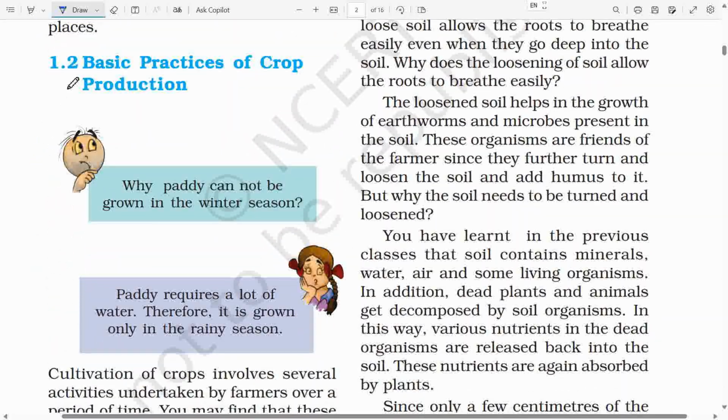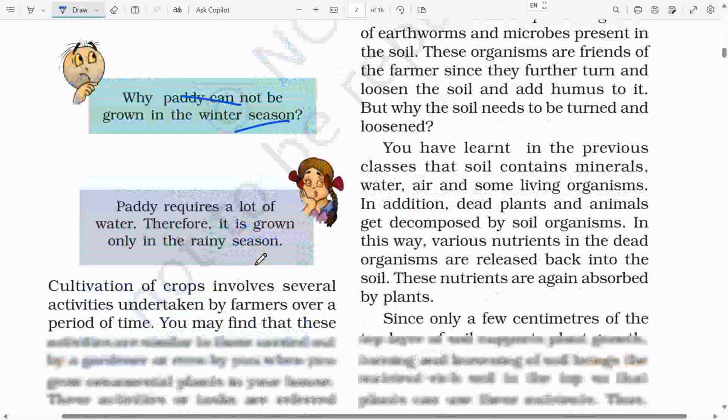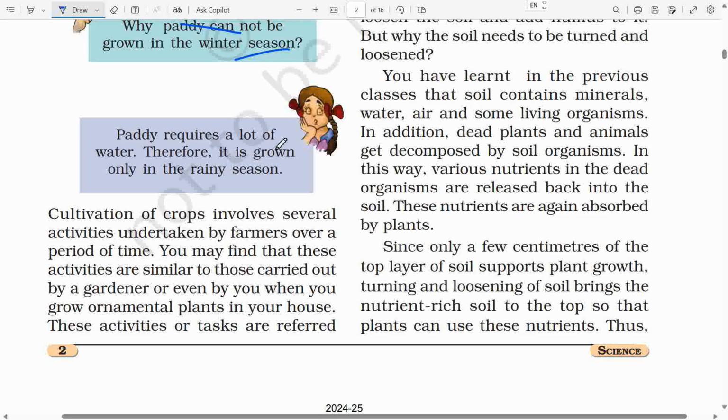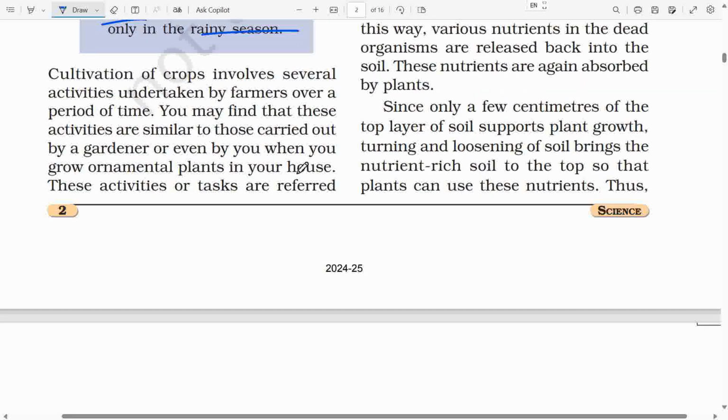1.2 Basic Practices of Crop Production. Bujho questioned, why paddy cannot be grown in the winter season? Paheli answered, paddy requires a lot of water, therefore it is grown only in the rainy season. Cultivation of crops involves several activities undertaken by farmers over a period of time. You may find that these activities are similar to those carried out by a gardener or even by you when you grow ornamental plants in your house.